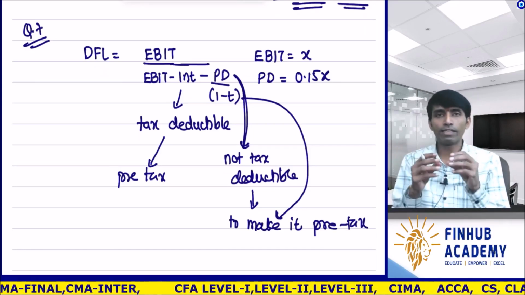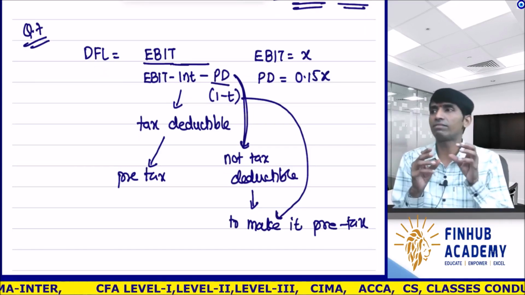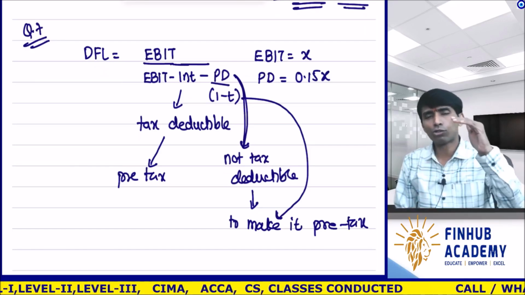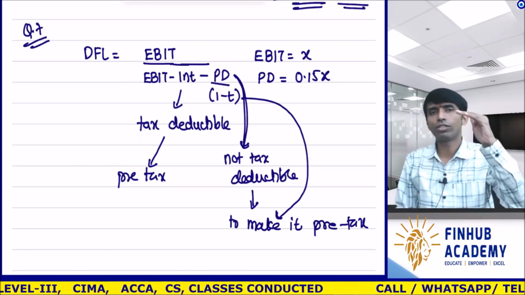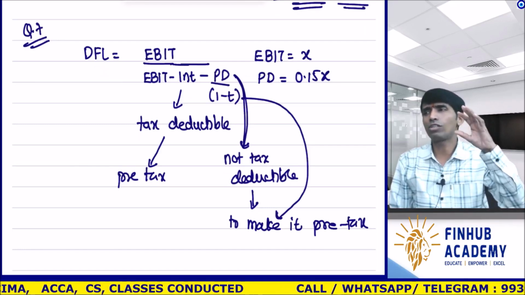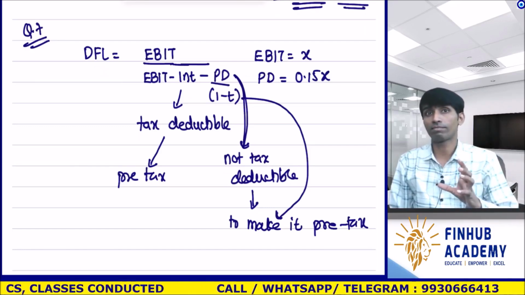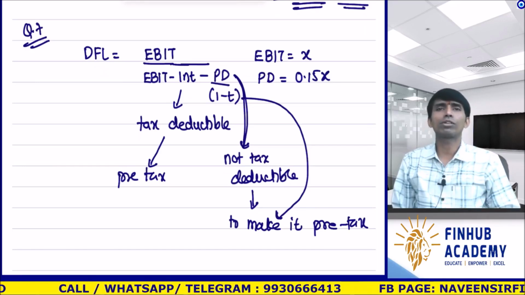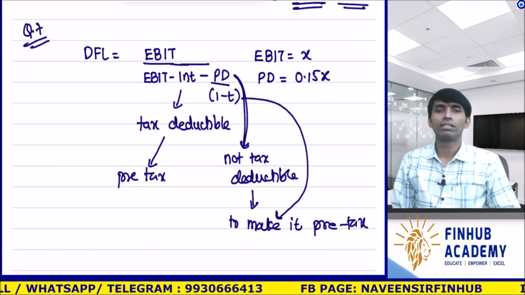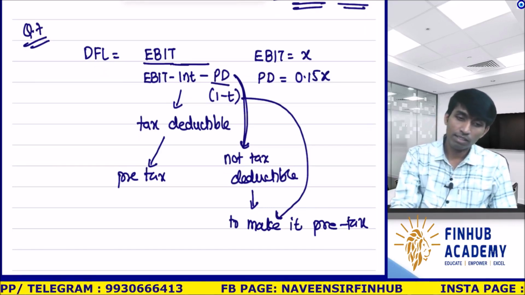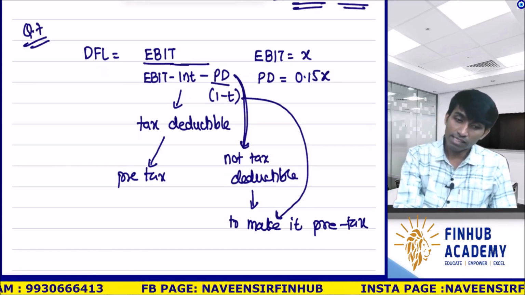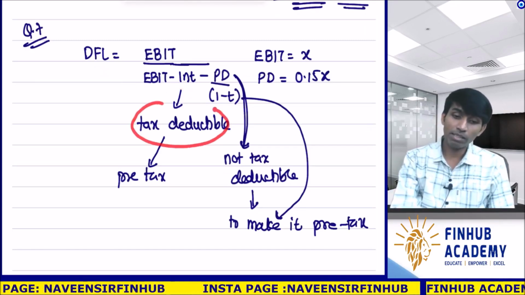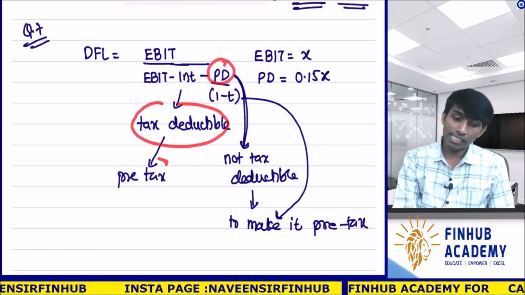Ratios, whenever you are doing them, if you remember, when we started with the cost of capital, the first question where we did ROC, ROSHF, rate of return on shareholders' fund, all this, I gave you the logic. In ROC, the numerator is EBIT. The base should be capital employed. Here also, same thing. What is happening is EBIT minus interest. The interest is tax deductible. This PD is not. This is pre-tax.